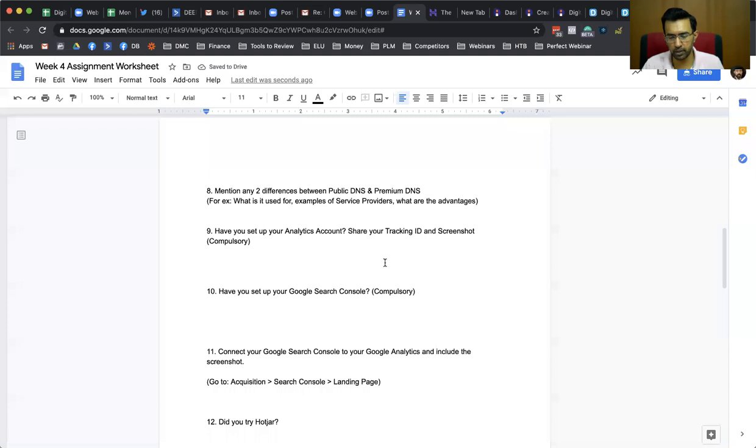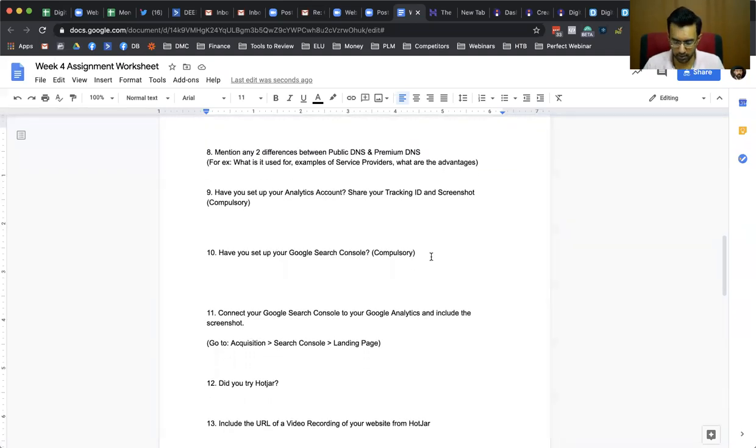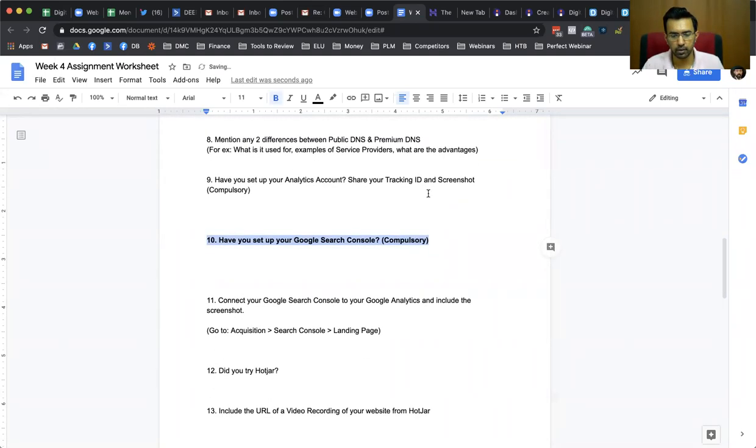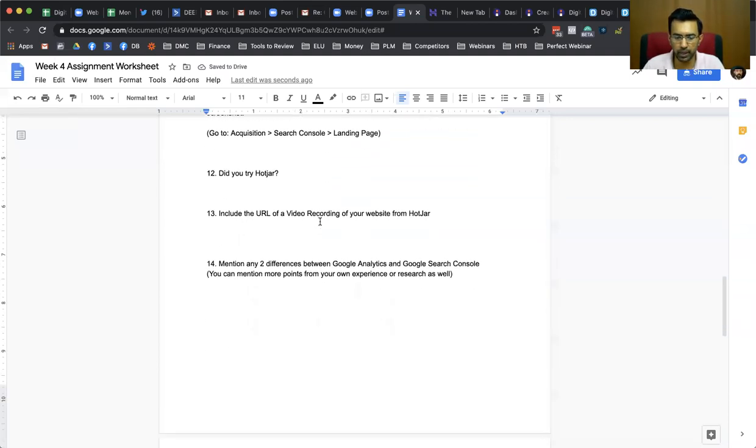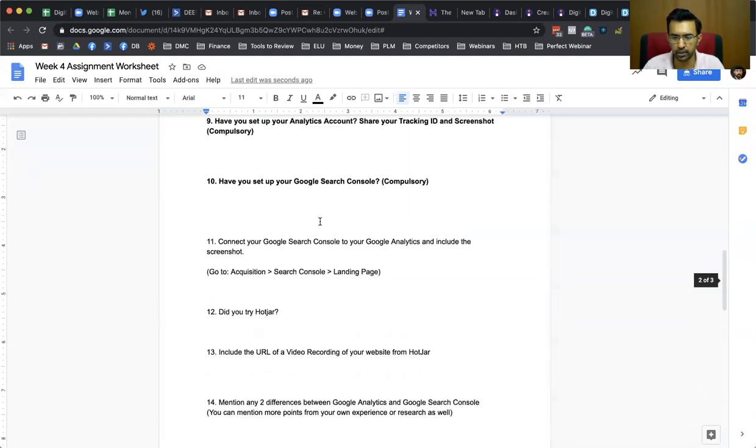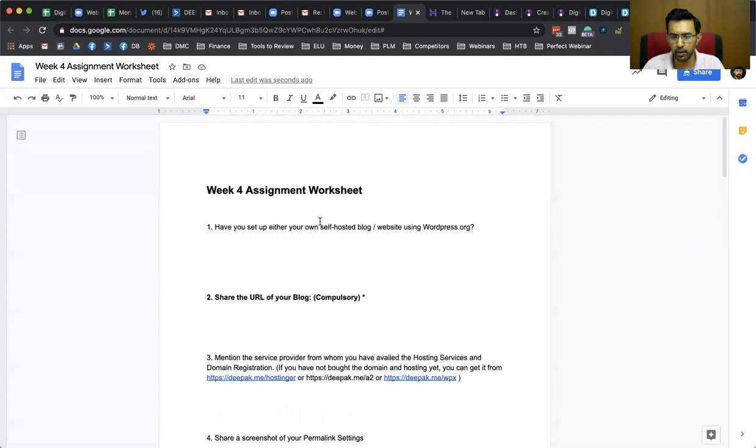The cashback of this assignment is 1040 rupees, as we have discussed already. So this will be compulsory and this will be compulsory. All right. Clear, guys? Just get your website with domain name up and running and you are done with this assignment. I hope everything is clear. Just type clear.